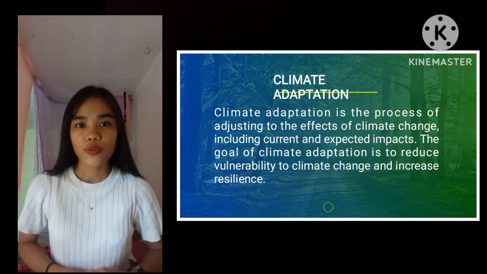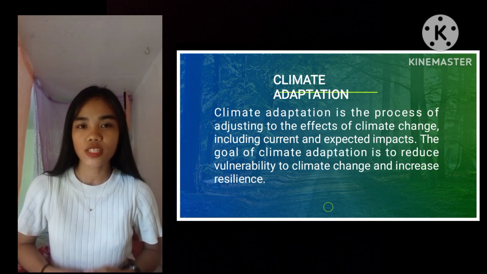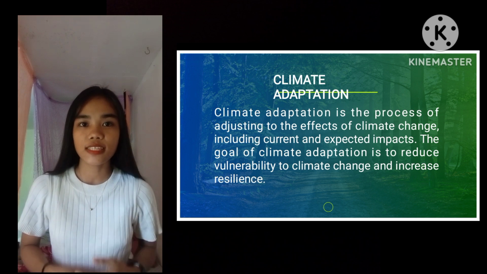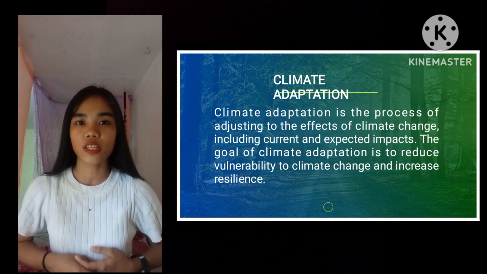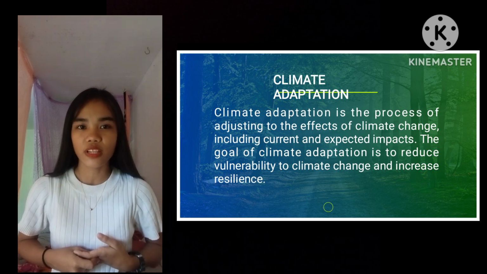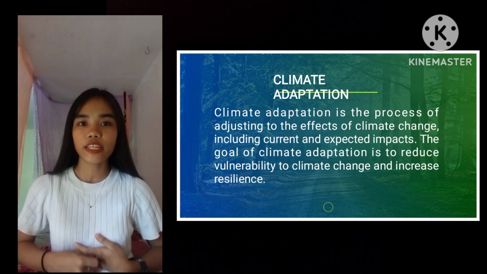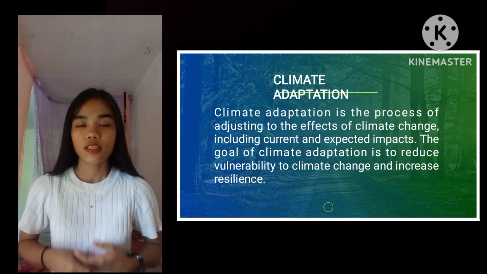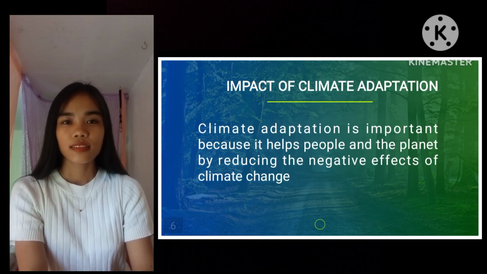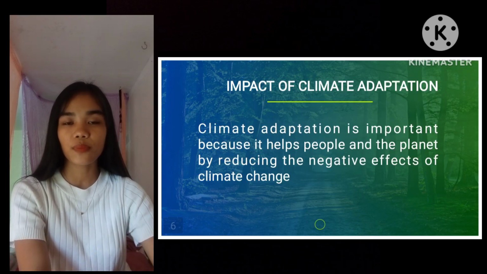For example, building sea walls to protect coastal areas from rising sea levels is a form of climate adaptation. Another example is developing drought-resistant crops to ensure food security in areas experiencing more frequent drought. Next is the importance of climate adaptation.